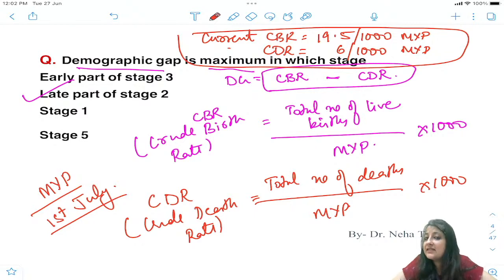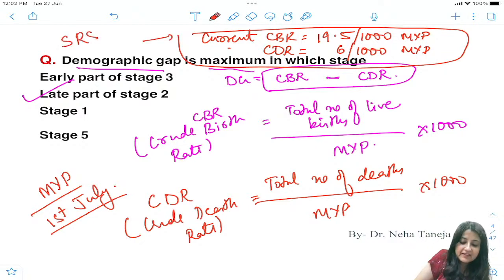Okay, there's one question: who told us that the birth rate and the death rate of our country is 19.5 and 6? Who told us this? How did I get the information that CBR and CDR is this much? Not NFHS, not NFHS. Who gave this information, which comes as an FMG PYQ?